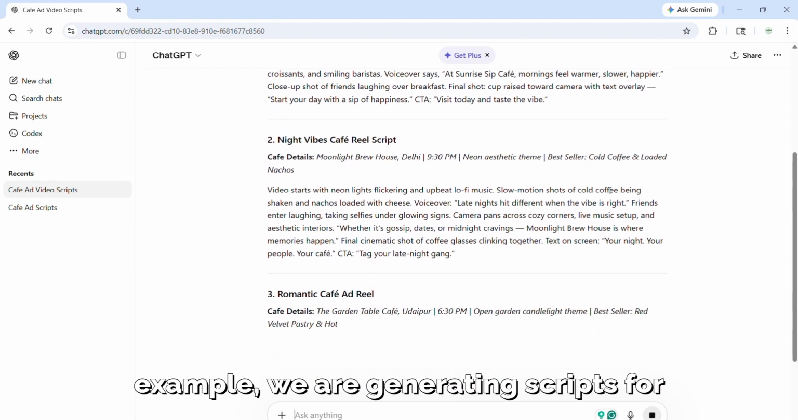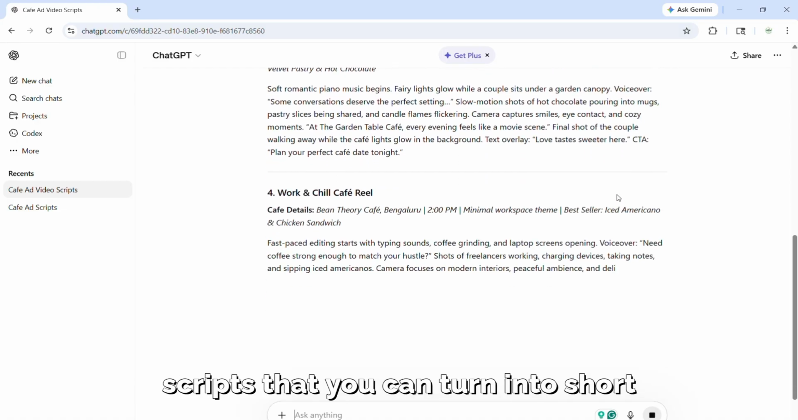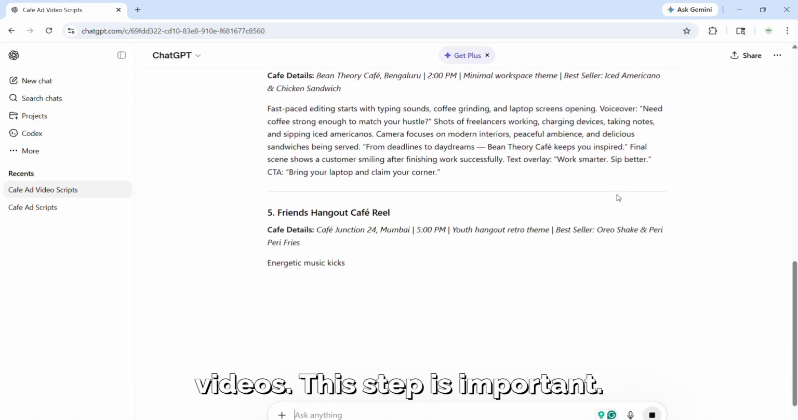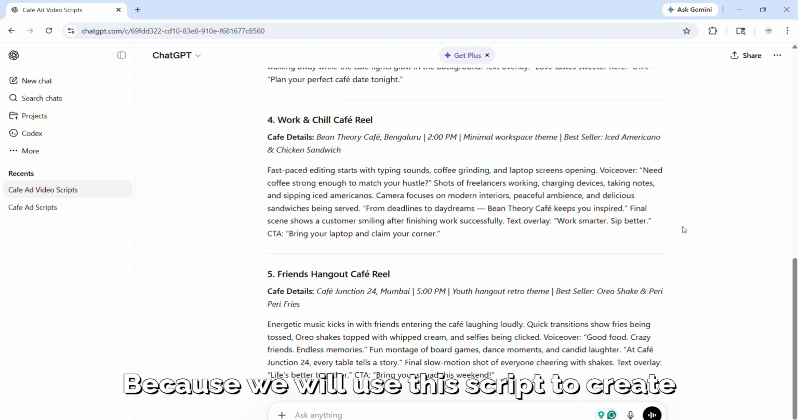For this example, we are generating scripts for cafe ads. Now, you'll get ready to use scripts that you can turn into short videos. This step is important because we'll use this script to create the video in the next step.